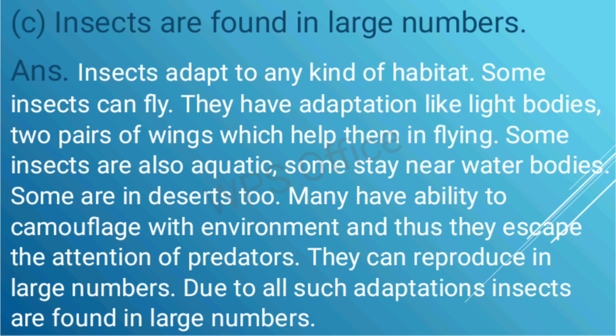Many have ability to camouflage with environment and thus they escape the attention of predators. They can reproduce in large number. Due to all such adaptations, insects are found in large number.